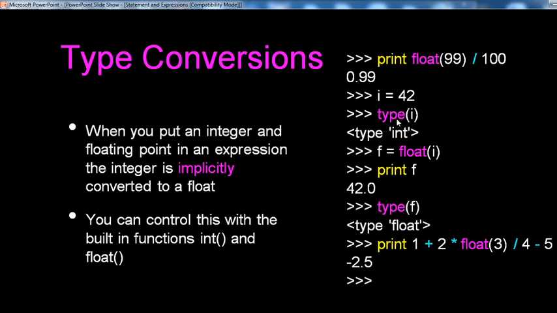Again, type i displays as an integer. Then f equals float of i, the explicit conversion. Finally, print f gives 42.0, a floating point. And finally type defines it again: type conversion. Converting into float, then the type is float, and finally the printed value is -2.5.